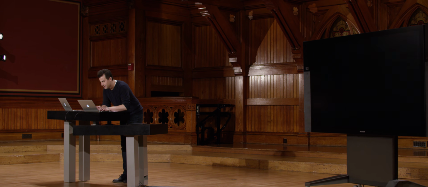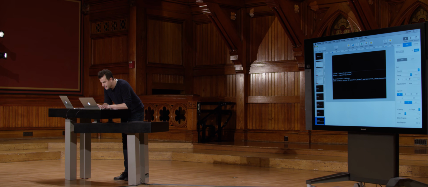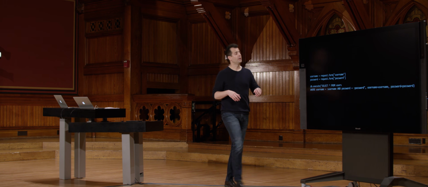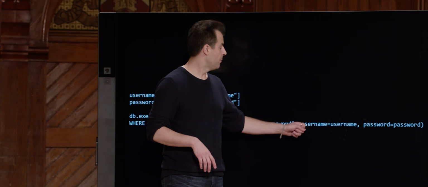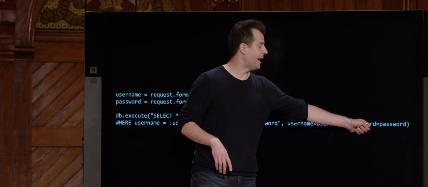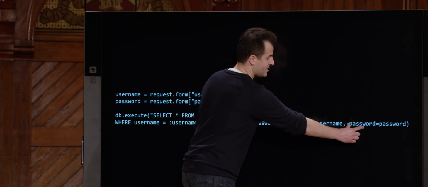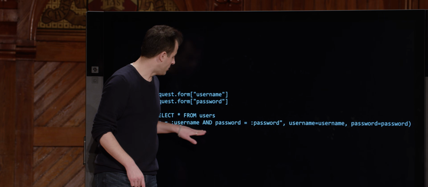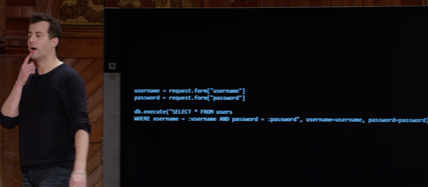I'll fix that. Bad with spacing today. And password equals :password, unquote, passing in username, passing in password. And again, you don't repeat the colons here, but the key in those named parameters lines up with the keys that do have the colons.